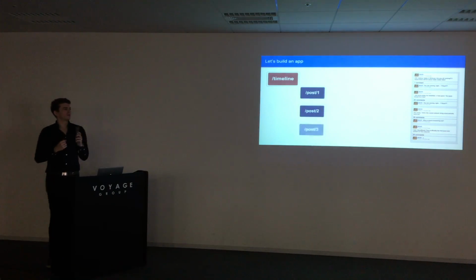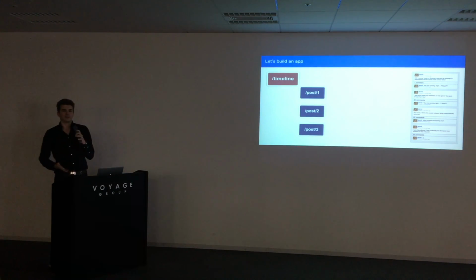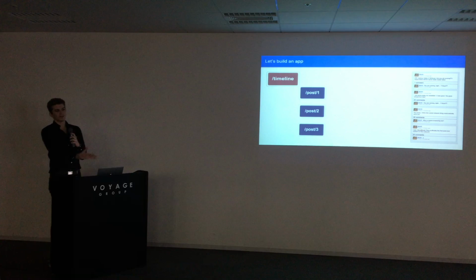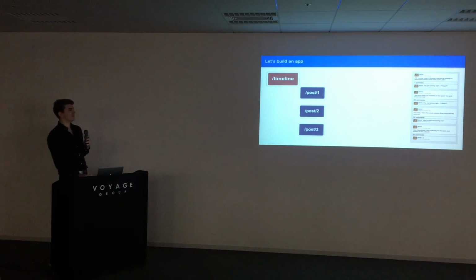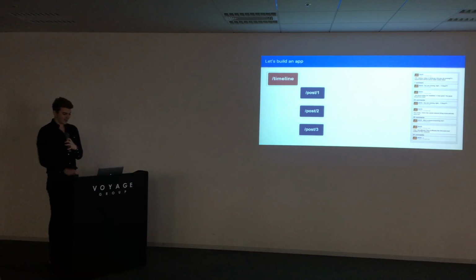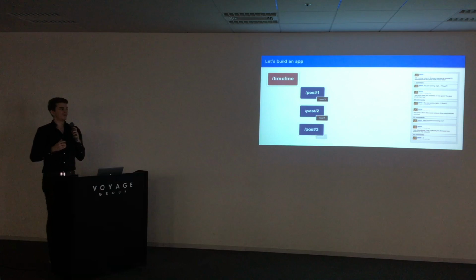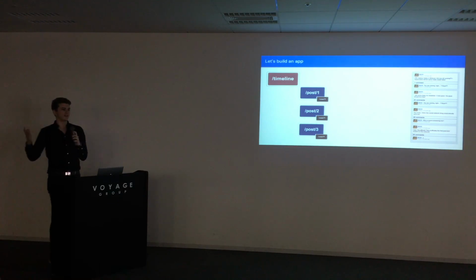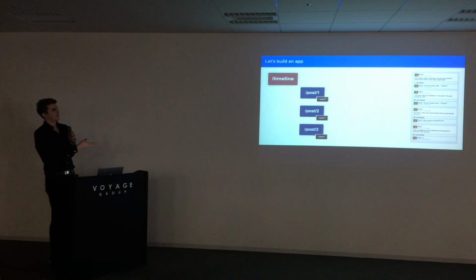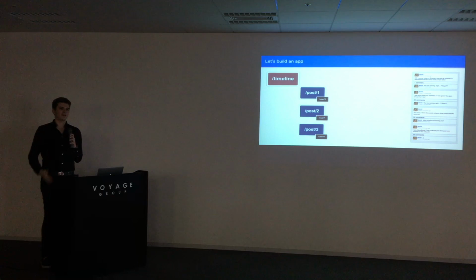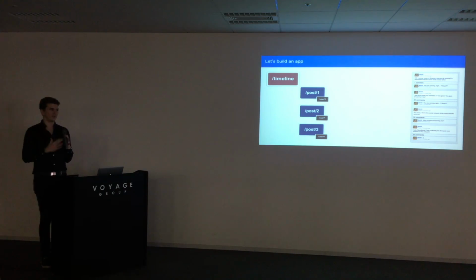It references post 1, post 2, post 3 with URLs, and we say, hey, here's the data, you can download it here. But since each post is made by a user, we would probably see something like this. Each post is referencing a user. So just by this, we have 7 endpoints that we have to query, 7 data documents that we have to download for our app.